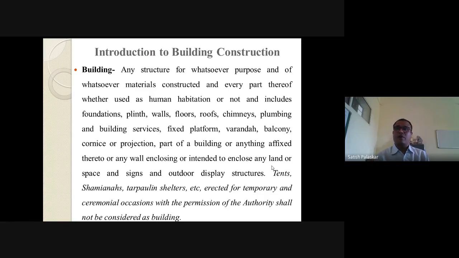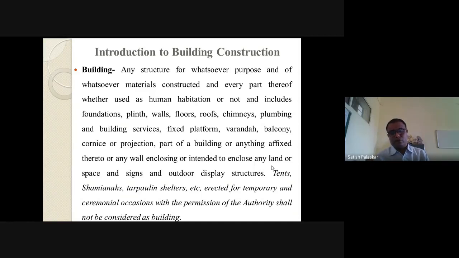That's why I said for whatsoever purpose and whatsoever material constructed, and every part thereof whether used as human habitation or not. म्हणजे त्याचा कुठला पार्ट ह्युमन यूज करत असतील किंवा नसतील, and includes foundations, plinths, walls, floors, roofs, chimneys, plumbing and building services, fixed platform, veranda, balcony, cornice or projection. Okay, so these are the different parts of the building.